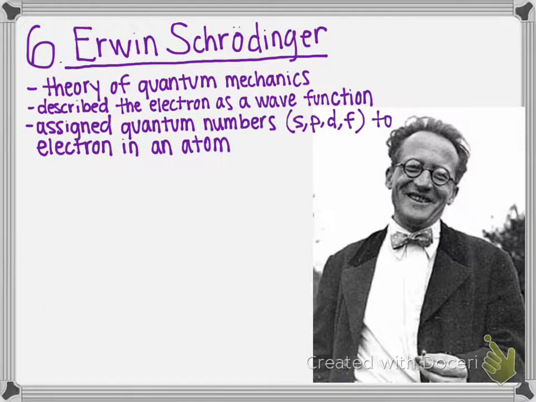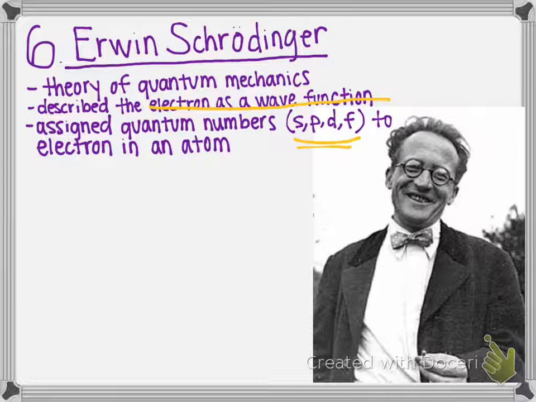The next scientist is Erwin Schrödinger. He came up with a theory of quantum mechanics. He described electrons as a wave function, so not perfectly circular orbitals, but more like a wave. And he assigned quantum numbers S, P, D, and F to every electron in an atom. And so when we talk more about the periodic table, we'll talk about what that S, P, D, and F mean.